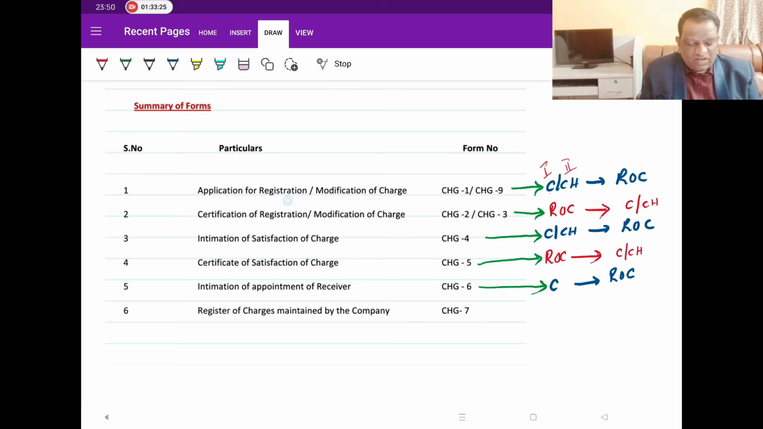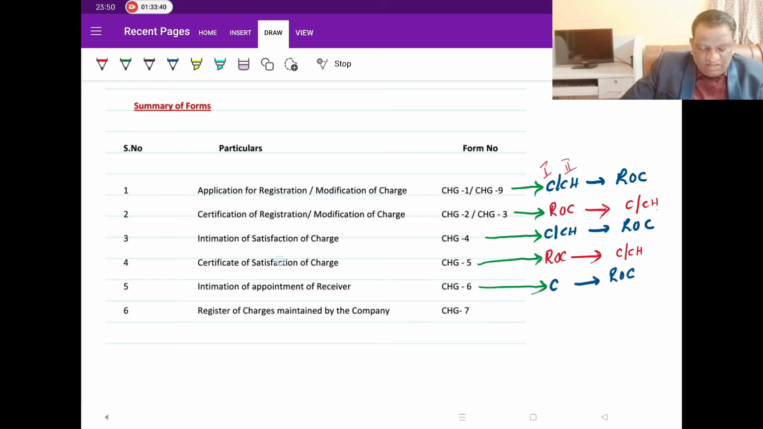What is this? It is either for registration or modification. Both the provisions are the same. Then once the ROC is convinced with the data, the ROC will give it to the company and the charge holder, this CHG2 or CHG3 for modification and all.